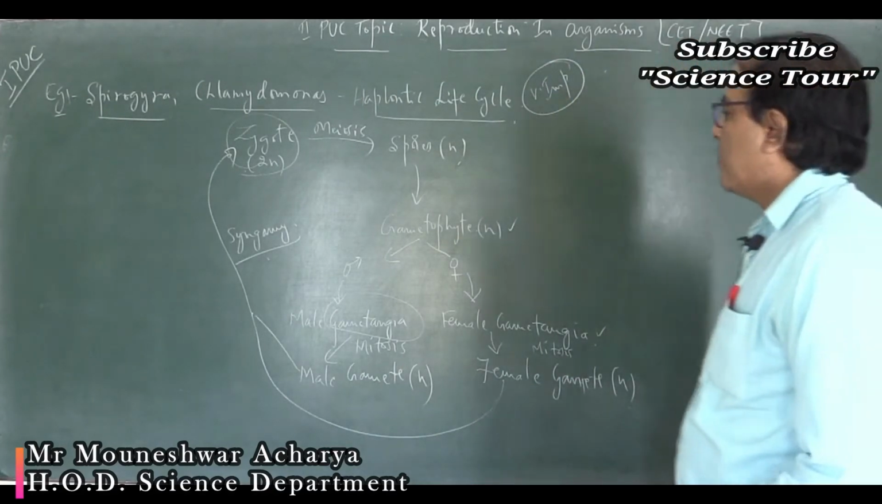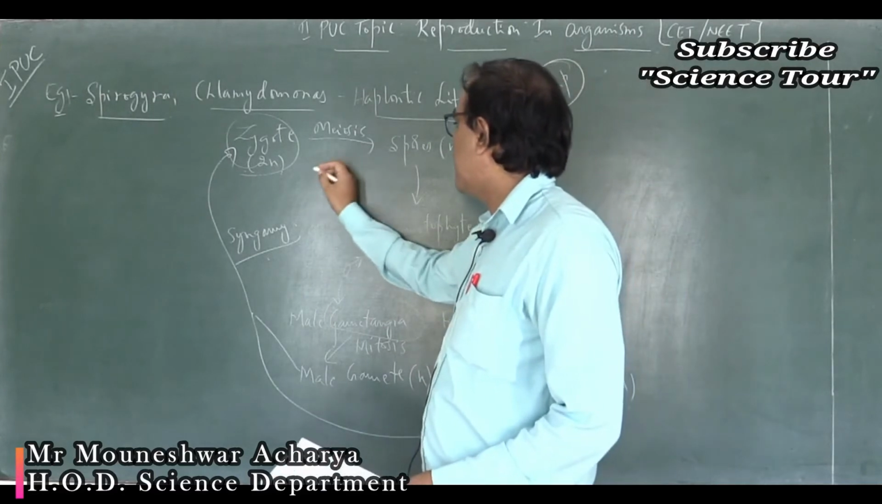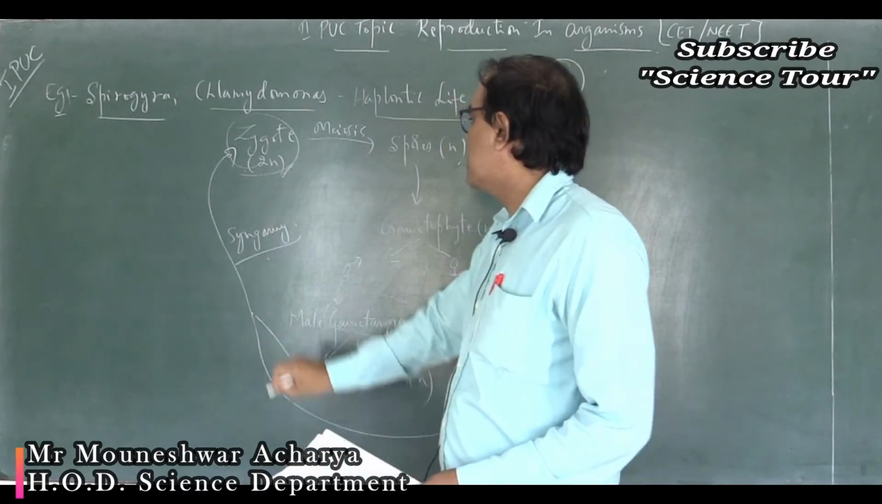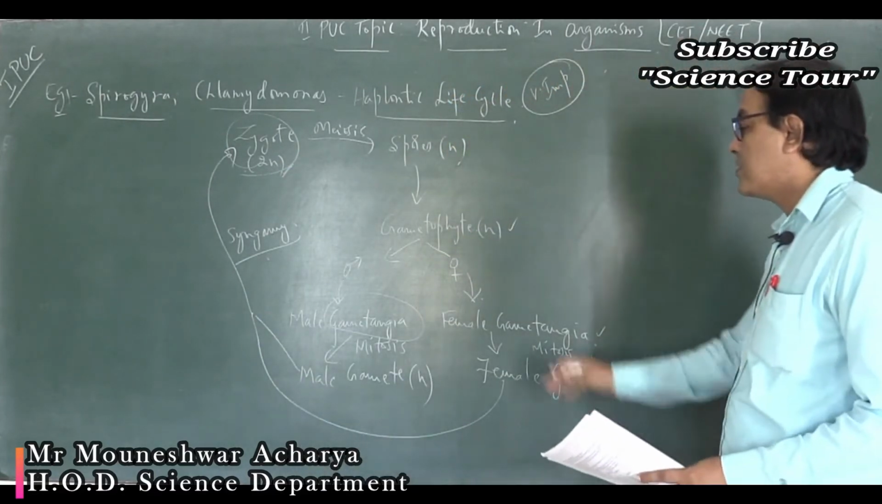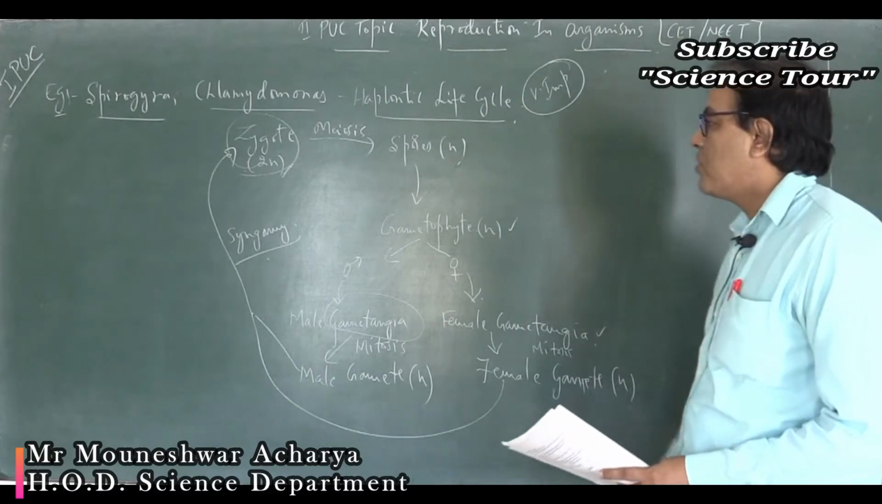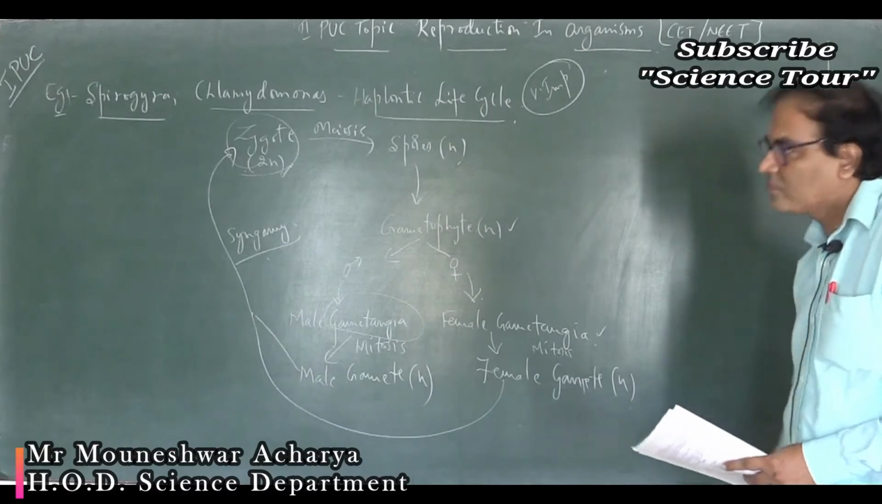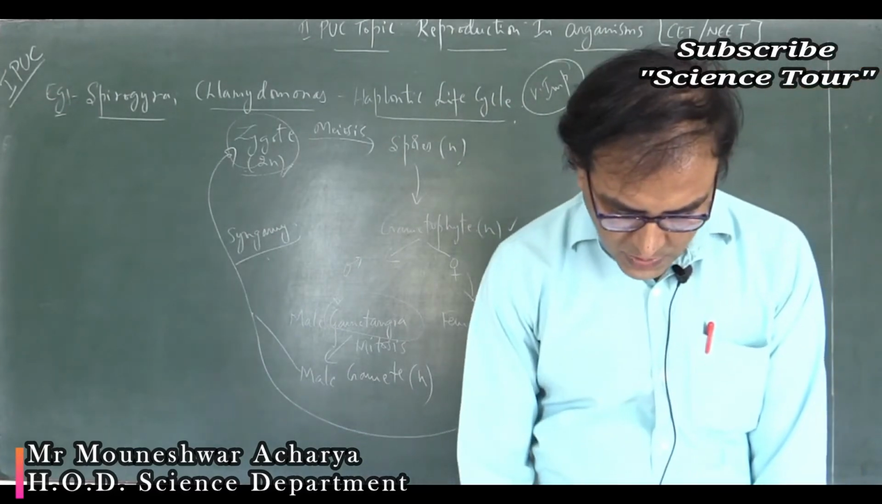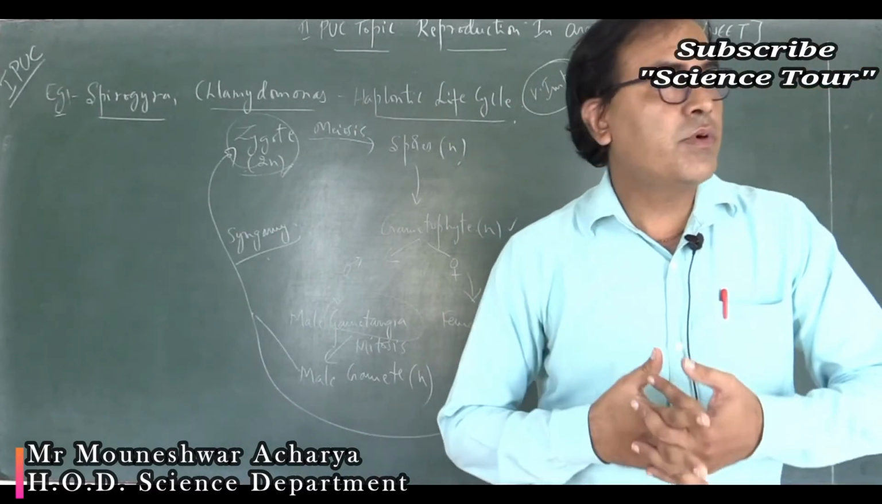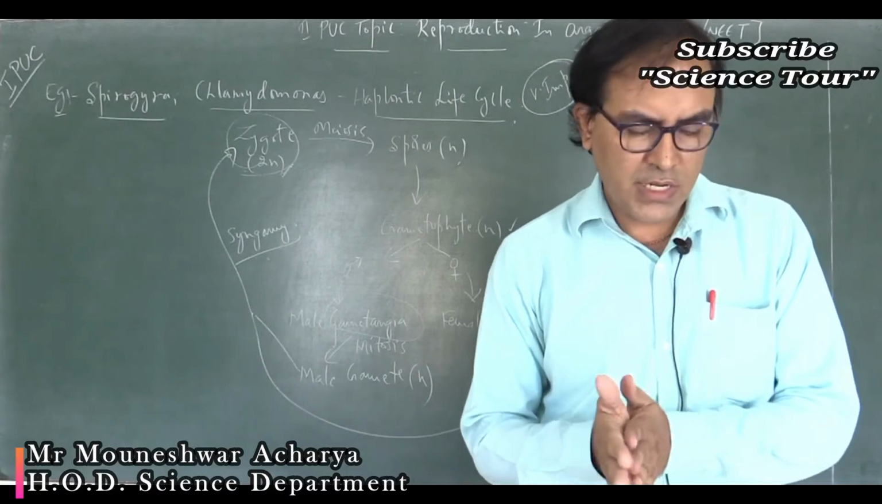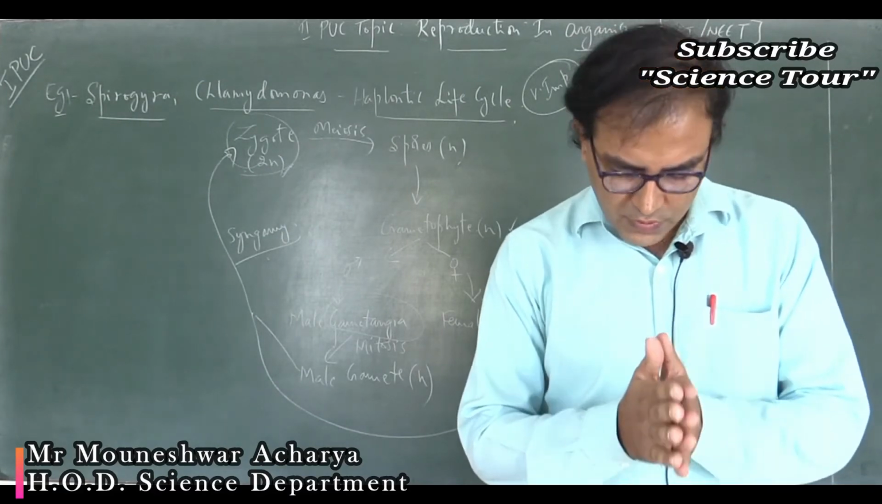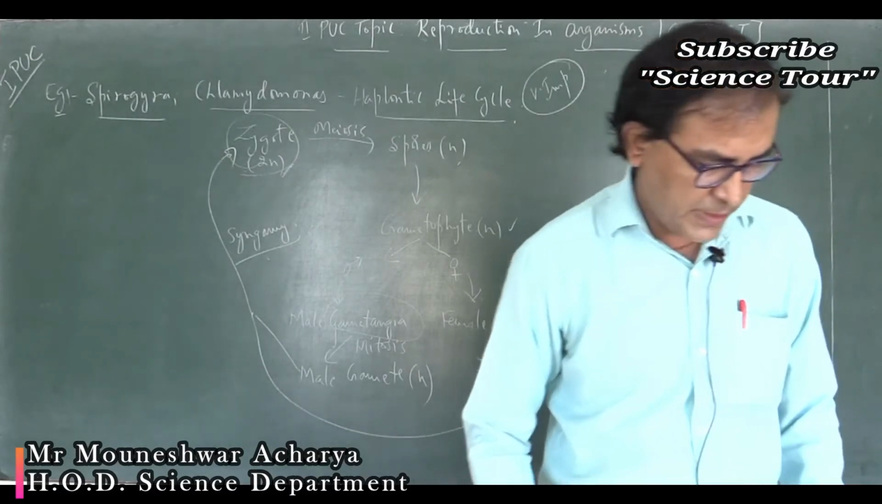So here the diploid phase is only represented by the zygote, the others are the haploid phase. It is short-lived and undergoes meiosis and forms the haploid spores. So we have completed up to 5 questions. Let's move to question number 6.